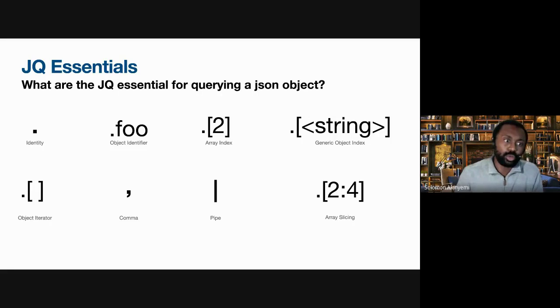And then you've got the object iterator. So over there, what that does is it filters, it basically loops. It's kind of like a one-line for loop or one-line iterator, and you could just go through each item within a JSON object and just return that. You've got the comma, where it filters the same input and then it concatenates the output.